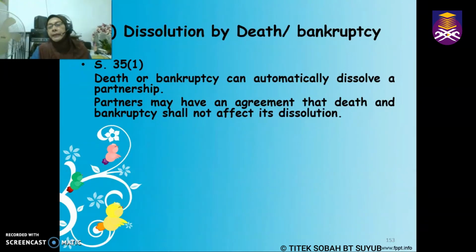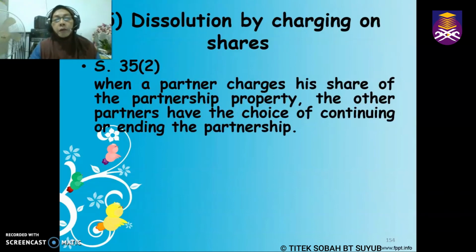Okay, dissolution by death or bankruptcy. So if there is no agreement saying that if one of the partners dies or one of the partners becomes bankrupt, then the partnership can still go on, then automatically, if one of the partners dies or becomes bankrupt, then automatically the said partnership will be dissolved.